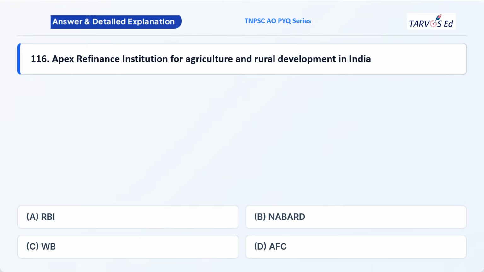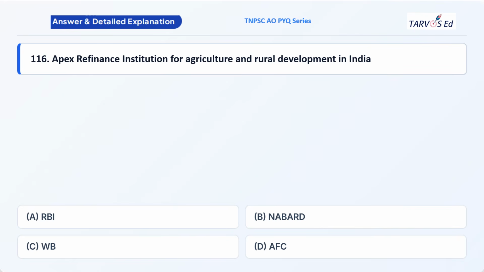So next question, which is the apex refinance institution for agriculture and rural development in India? The options are: A, RBI, Reserve Bank of India; B, NABARD, National Bank for Agriculture and Rural Development; C, World Bank; D, Agricultural Finance Corporation. So again, try segregating, try eliminating the options. It will make the question easier and improve the chances of getting the correct answer.